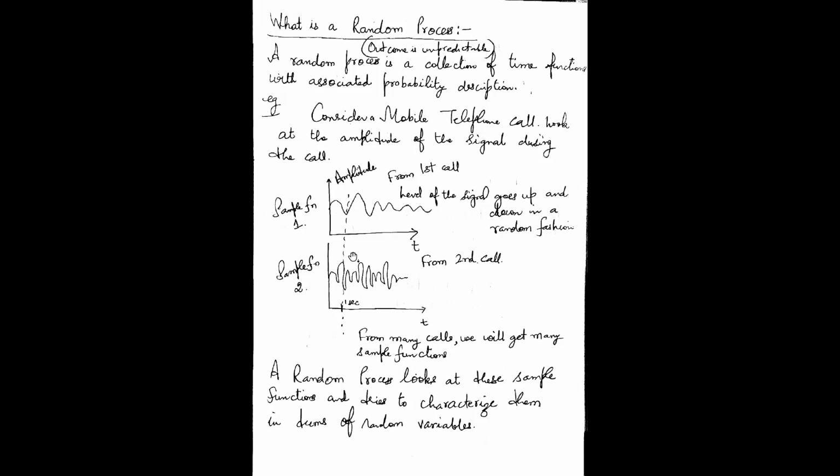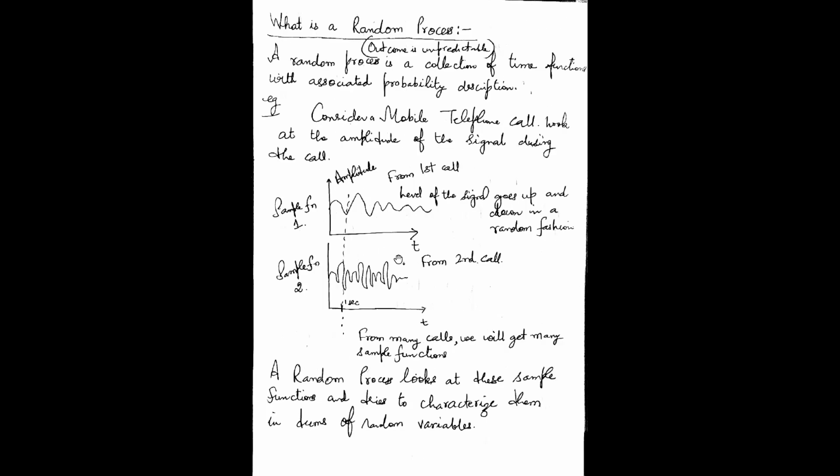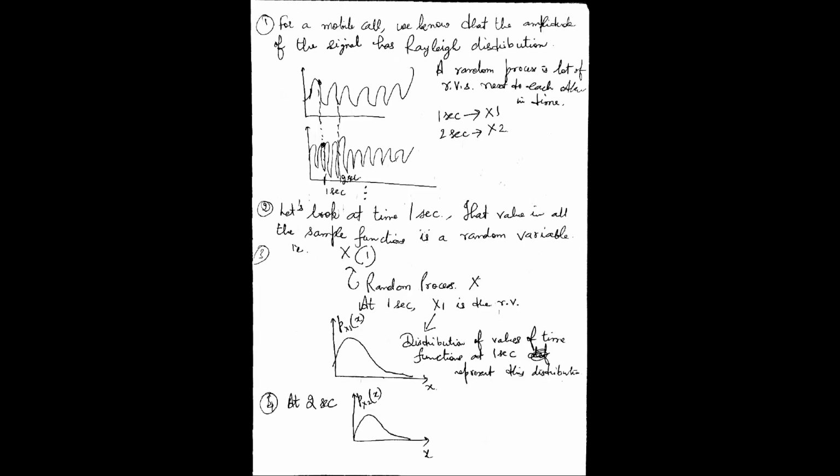Let me go to the next slide. So this is again the same graph I'm trying to explain. Now I look at 2 seconds.